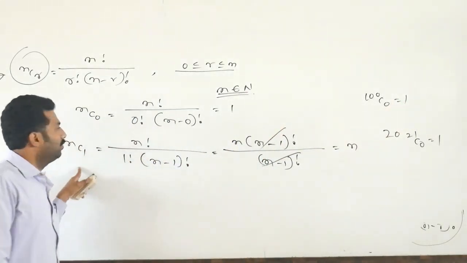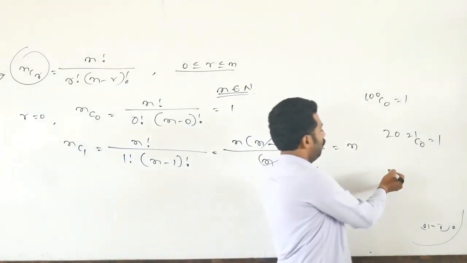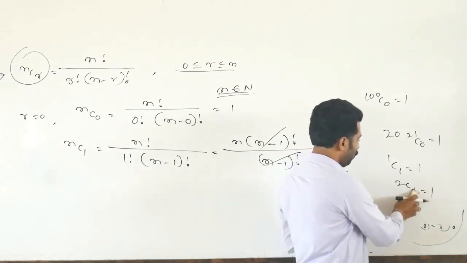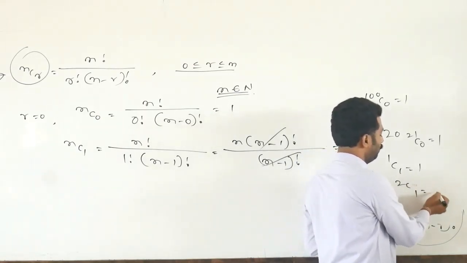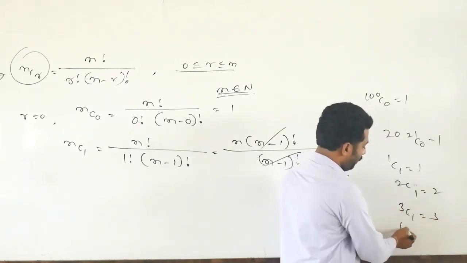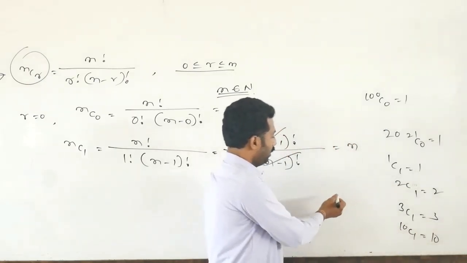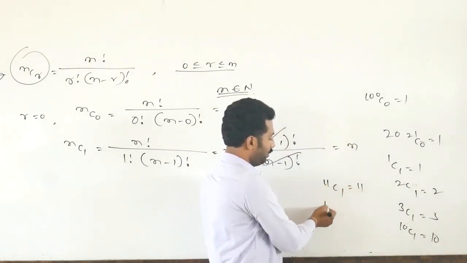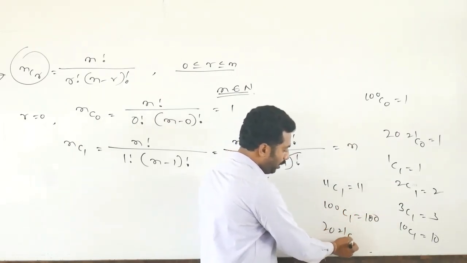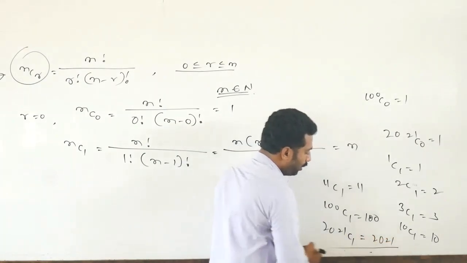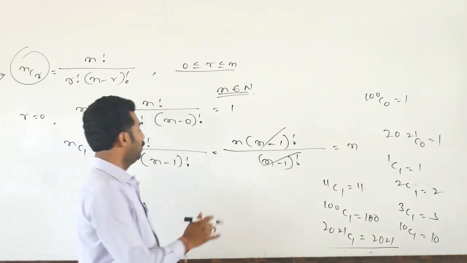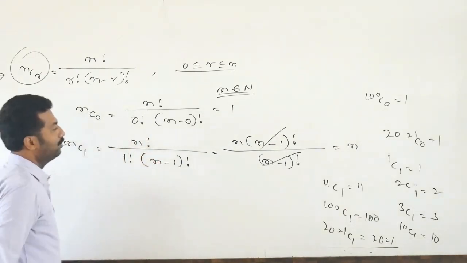Next, NC1 value is N. 1C1 value is 1, 2C1 value is 2, 3C1 value is 3, 10C1 value is 10, 11C1 value is 11, 100C1 value is 100, 2021C1 value is 2021. So like that, for any number C1, that number only will come. So these are important results you should remember.